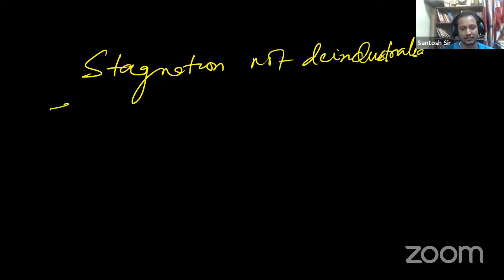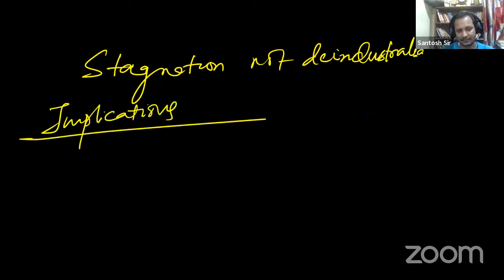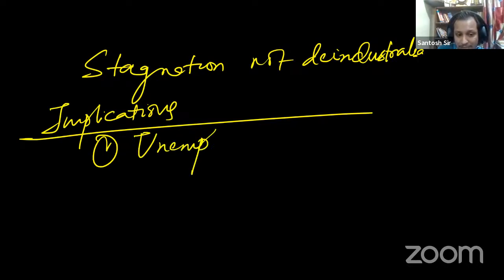Okay. What are the implications, guys? What is the implication of stagnation of manufacturing? First is unemployment.